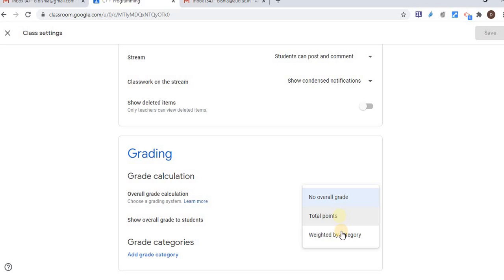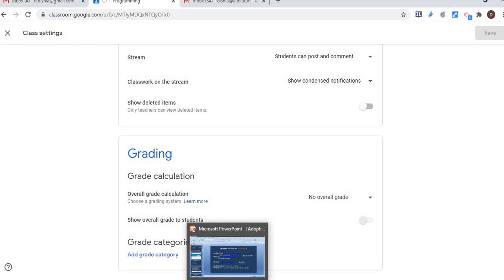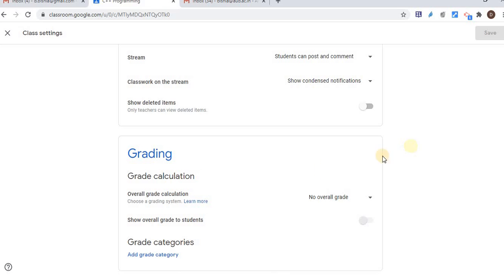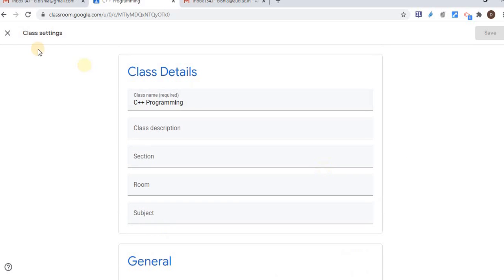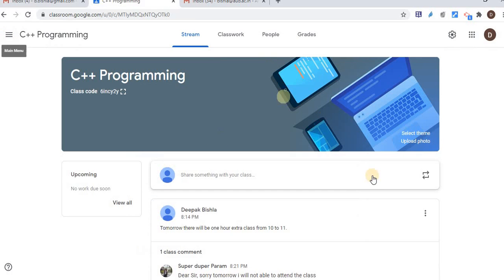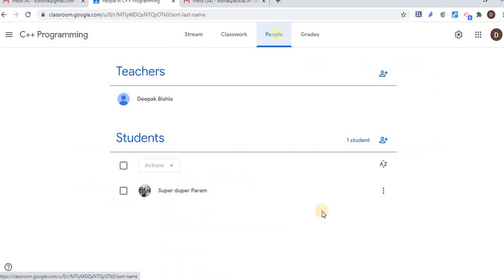Total points, weightage, categories, and so on, we can control these overall settings. So these are about the stream. I think we also covered the people section as well. Via invitation we can share the invitation link with the student.